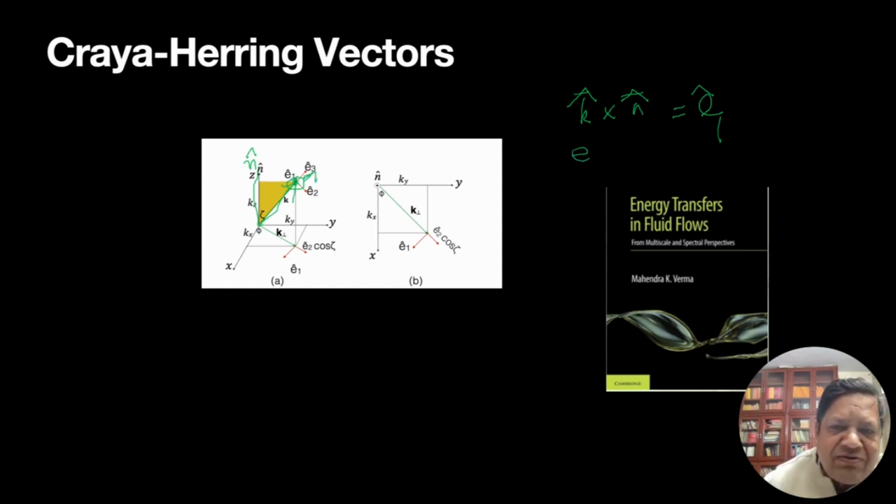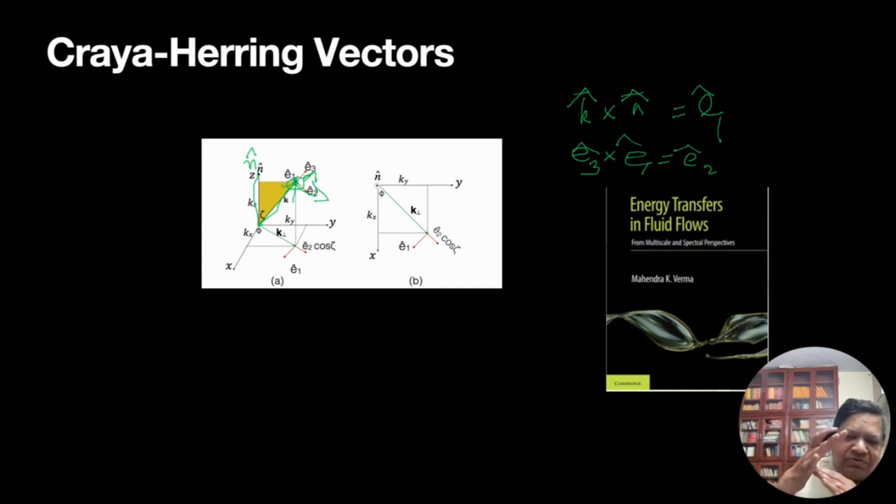So we can do E3 cross E1, which is E2. It is in that direction, E2. So we have three basis vectors, E1, E2, E3. E3 is along k, and E1 and E2 are perpendicular to k.